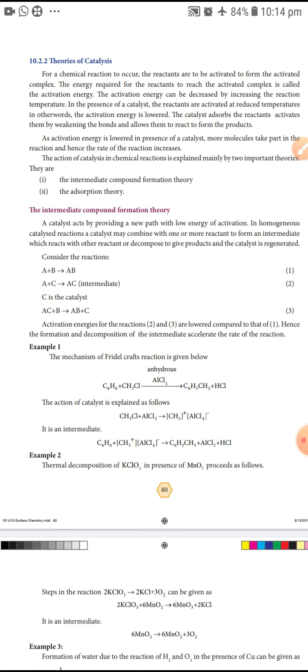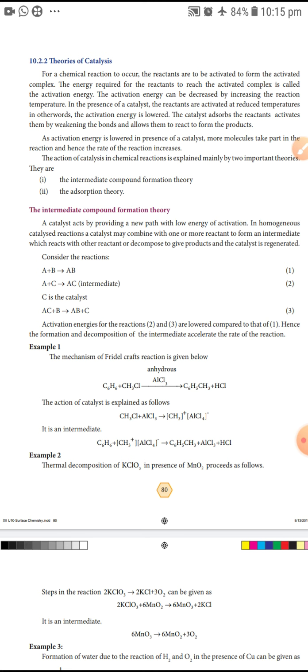To form an activated complex, how much energy is needed? That energy is called activation energy. The energy required for the reactant to reach the activated complex is called activation energy. The activation energy decreases with an increase in the reaction temperature. Temperature increased, activation energy decreased.